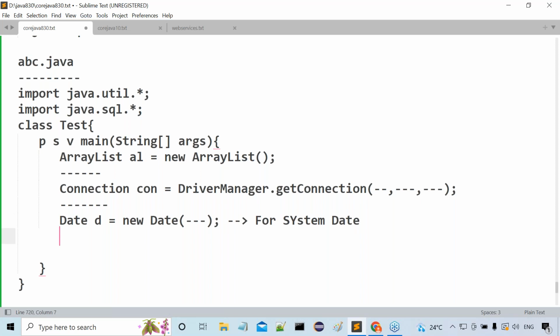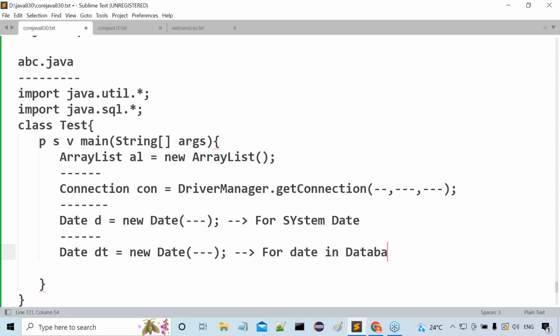After a few lines of code, again here we have used Date dt = new Date, with some parameters provided. Now I know the purpose of this: it is for a date in a database. I know that, but how does the compiler know about it? Again, when the compiler encounters this Date, it has the same confusion. From which package is this Date class coming? Again, this is the confusion.